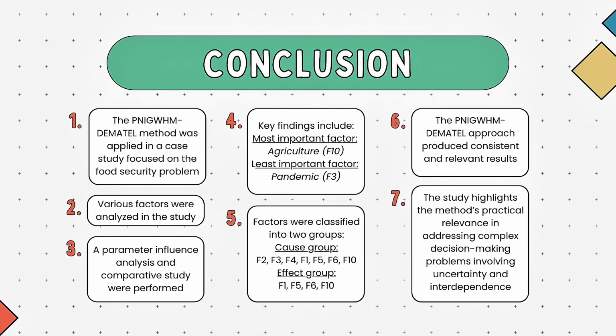So to conclude, this PNIGWHM DEMATEL method was applied in a case study that focused on the food security problem, where various factors were analyzed. Then, a parameter influence analysis and comparative study were performed. The key findings include the most important factor, which is agriculture, denoted as F10, and the least important factor, which is the pandemic, as F3.